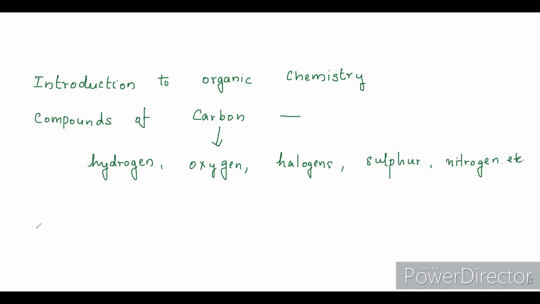So why is it so? That is because of the uniqueness of carbon. So today we are going to find out why carbon is unique. Carbon is unique. That is why we have a lot of organic compounds. Now, there are four properties that make carbon unique. The first one is the tetravalency of carbon.